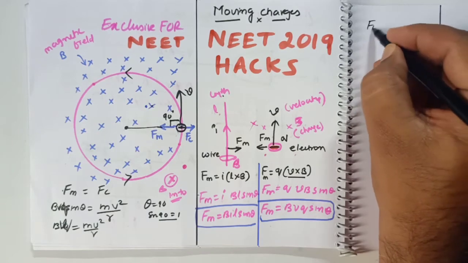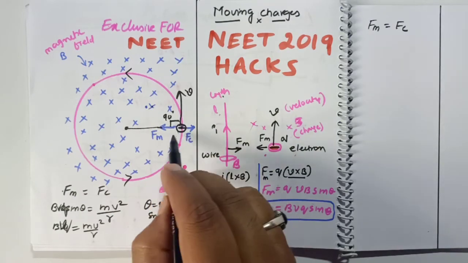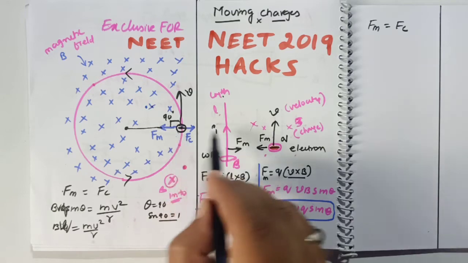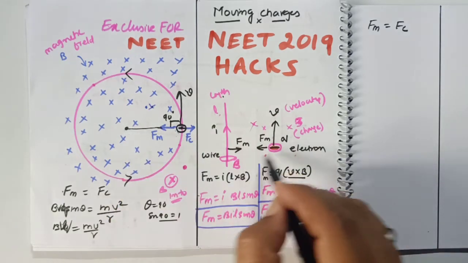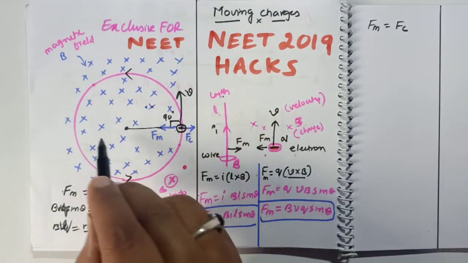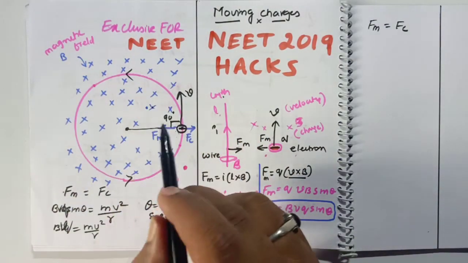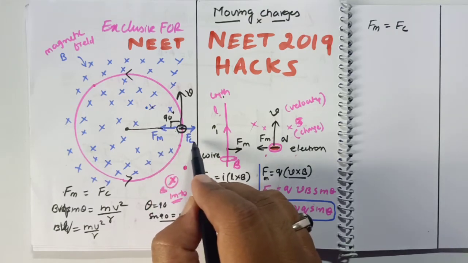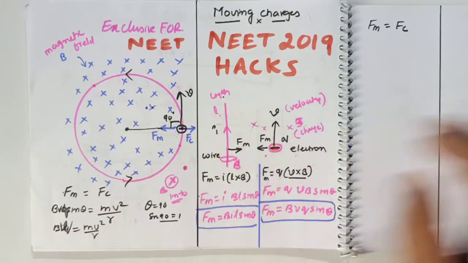The force due to magnetic field is equal to force due to centrifugal force here. On this electron, when it has entered into the magnetic field, there are two forces acting on this electron. One is called centrifugal force, away from the center. Another is the magnetic force, acting towards the center, as it is drawn here and shown in the previous case. So always the magnetic force acts towards the center, and this electron is revolving around this circular path in a perfect circle. Why is it moving in a perfect circle? Because the magnetic force is counterbalanced by centrifugal force here. Magnetic force is acting towards the center, centrifugal force is acting away from the center.